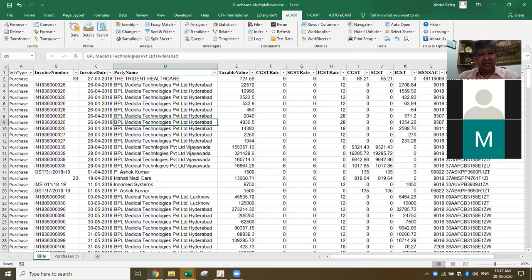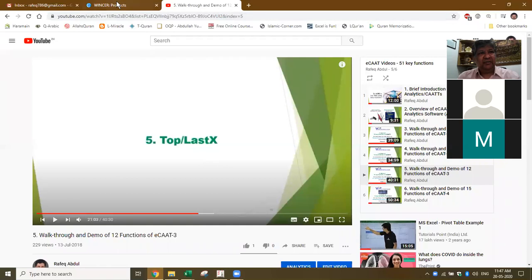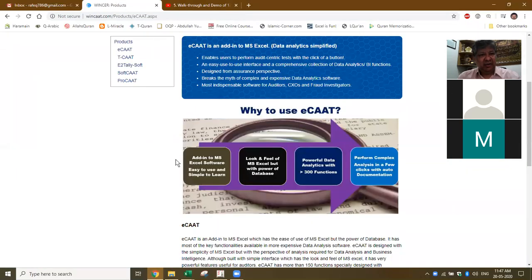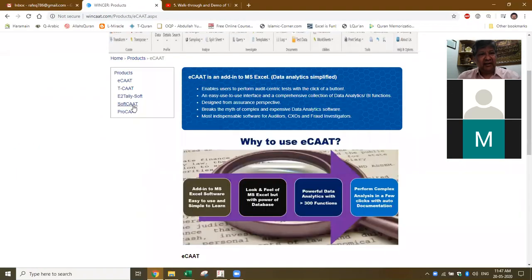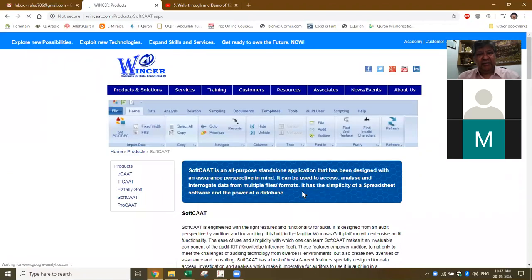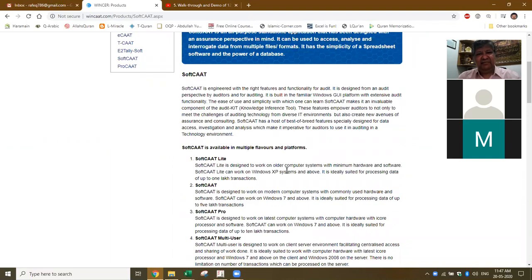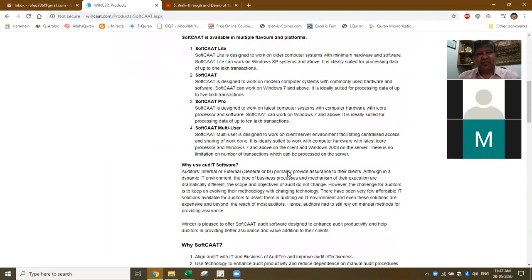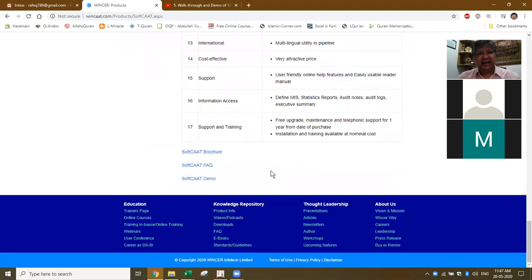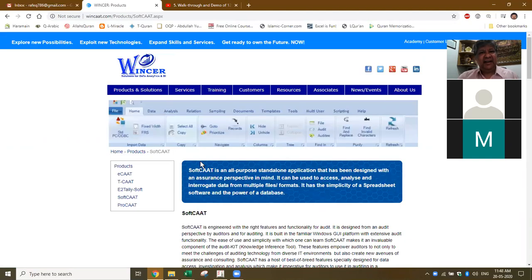In our case, similar to IDEA, we have something called Softcat. Softcat is an independent data analytics software where you can import the data. Here we made it convenient because in most cases, if you get the data in Excel, you can do most of the analysis directly in Excel itself. IDEA is an independent software.